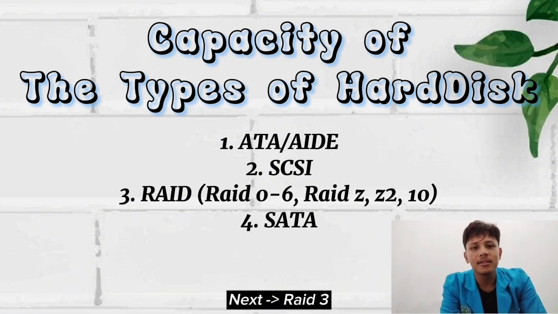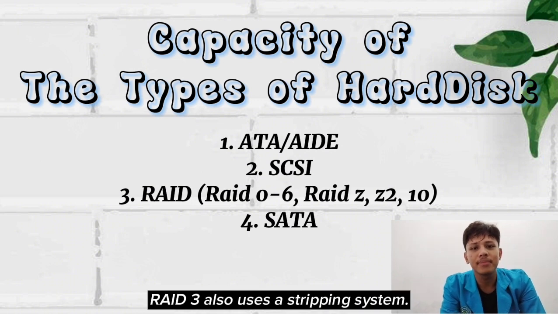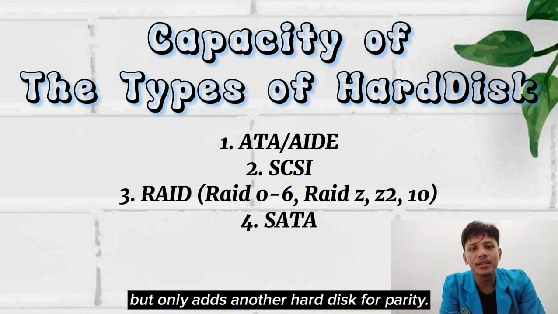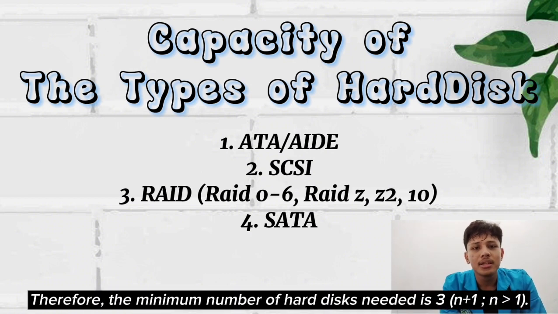Next, RAID 3. RAID 3 also uses a striping system and an additional hard disk for reliability, but only adds one more hard disk for parity. Therefore, the minimum number of hard disks needed is 3, n plus 1.